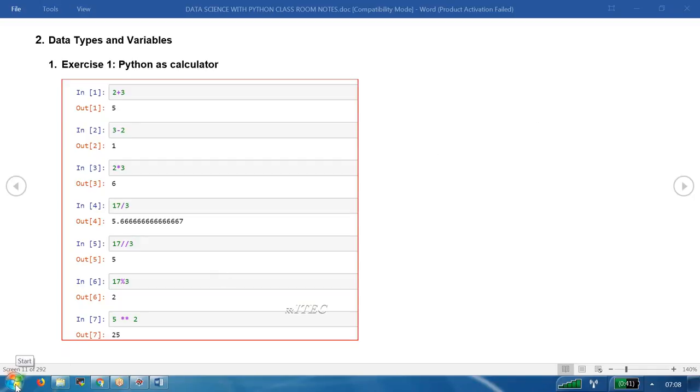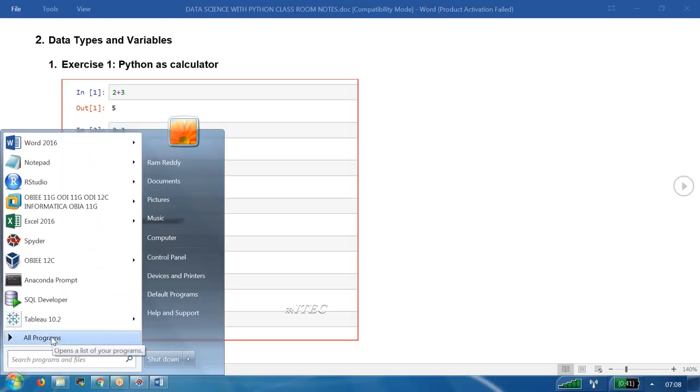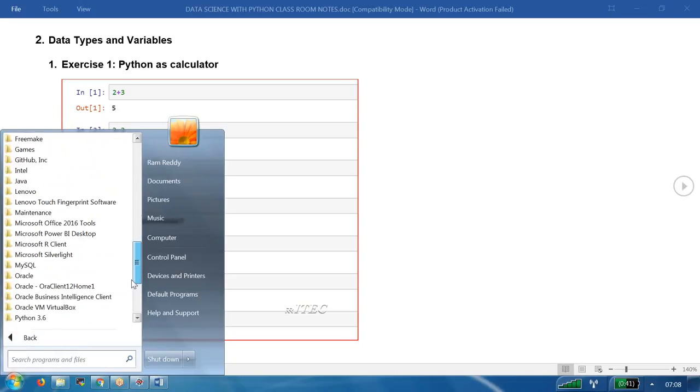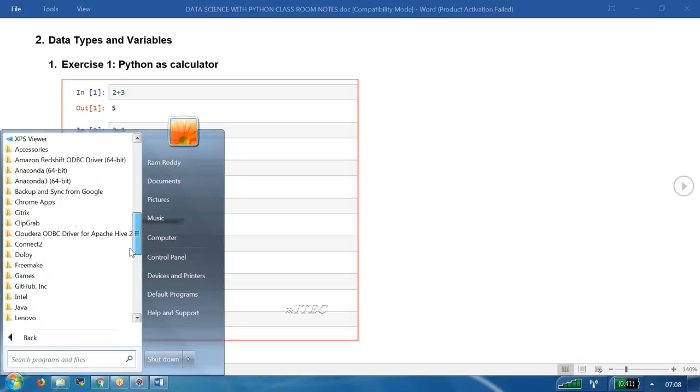I am trying to open Jupyter now to do the example of Python as a calculator. I am working in the Jupyter environment because yesterday we got the chance to open Spyder. Today let me open Jupyter, how it looks like. I am going to Start, all programs. Now if you go and see the Anaconda installation folder, we have it.